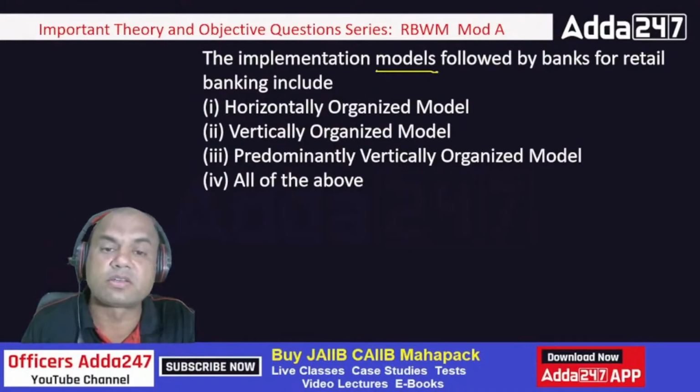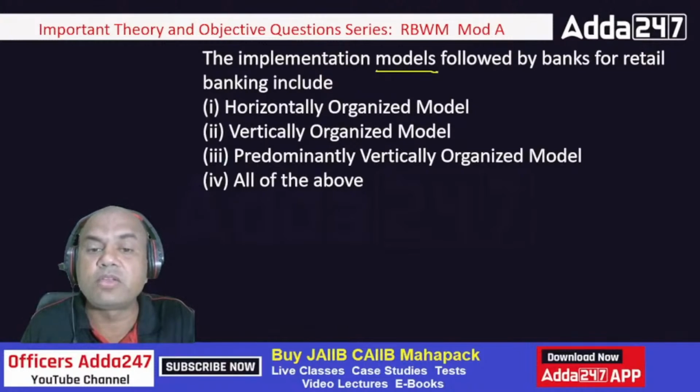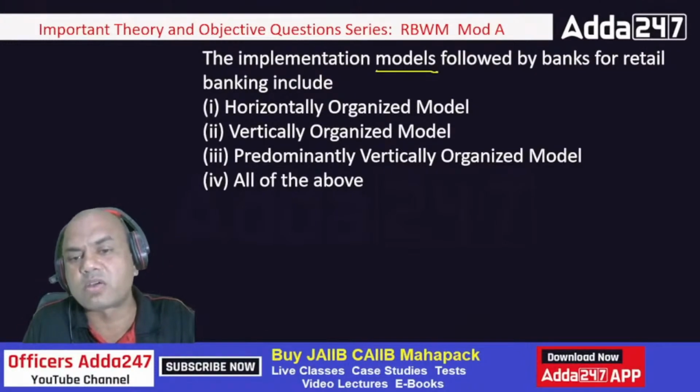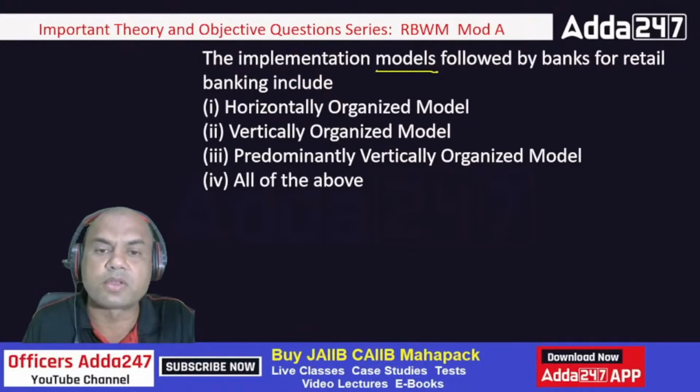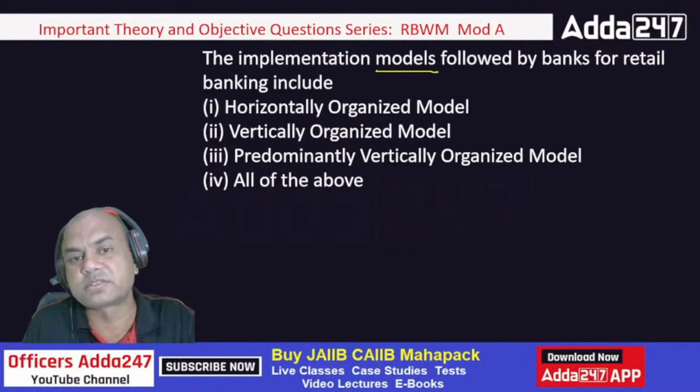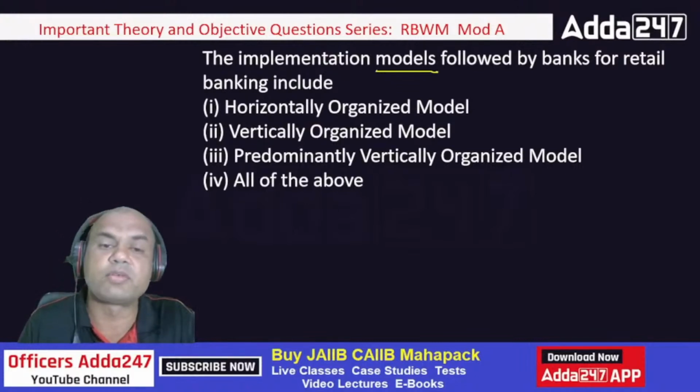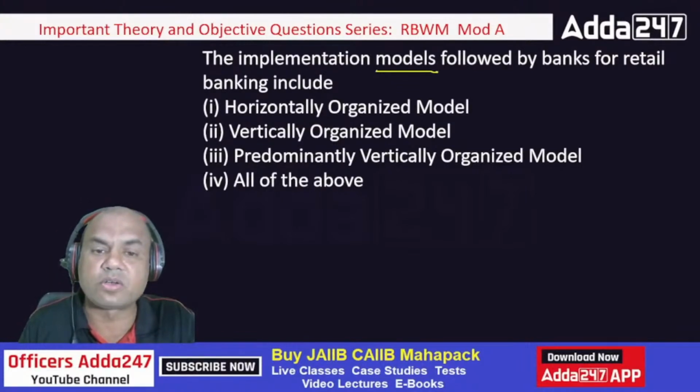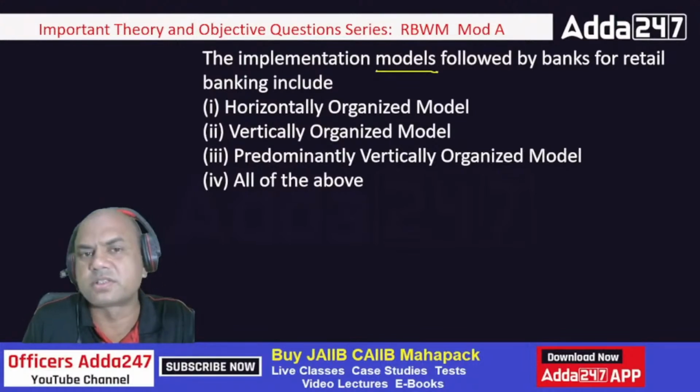Horizontally organized, vertically organized, PV we'll call it, predominantly vertically organized model, and all of the above. So which are the models followed by the banks? Is it only one of these, or something vertically also? What is the meaning of all this?